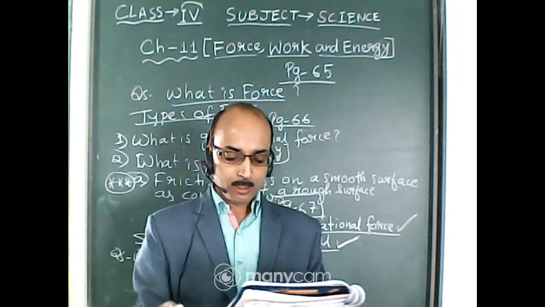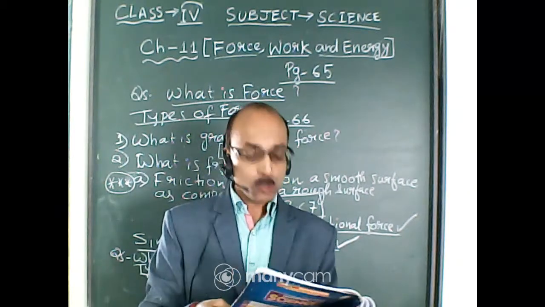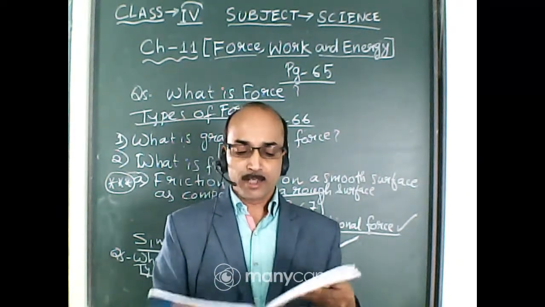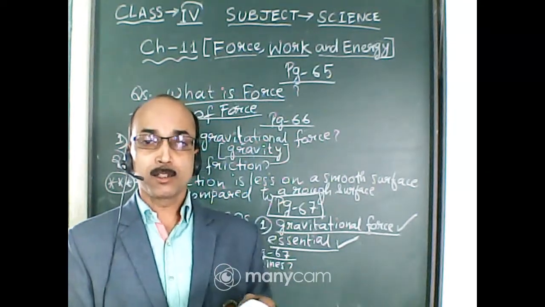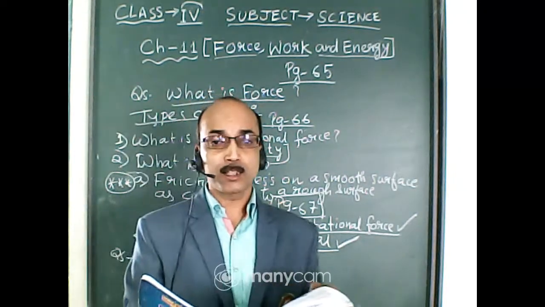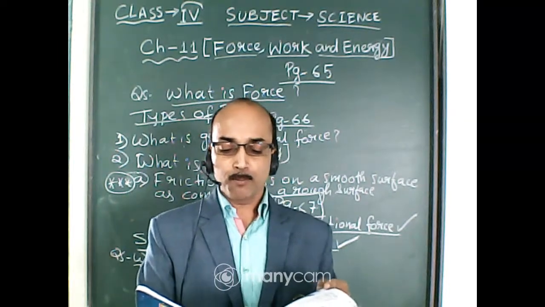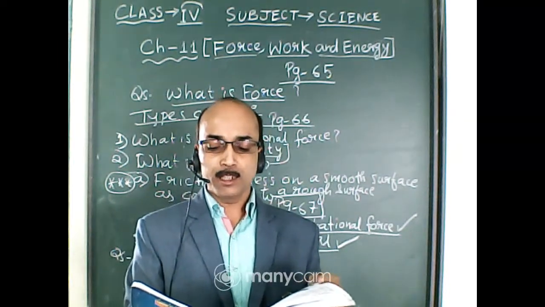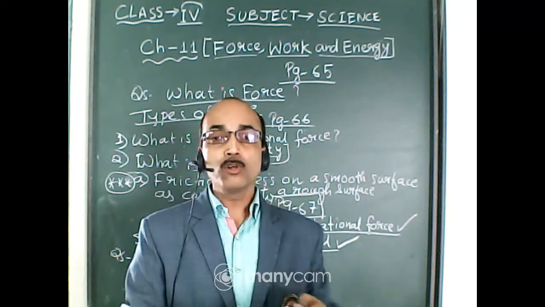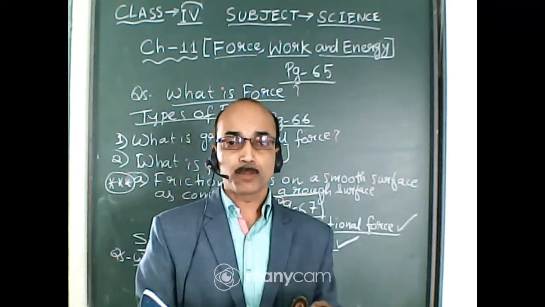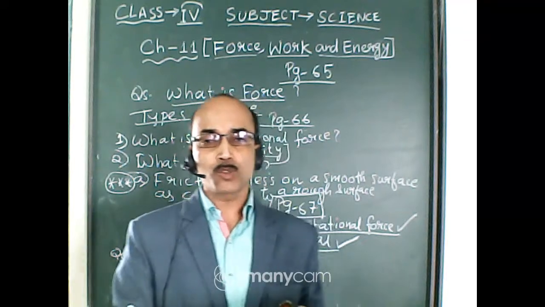Okay students, so today we have read up to the simple machine screw. But remember there are 6 types of simple machines. They are pulley, lever, wheel and axle, inclined plane, wedge and screw. Next day we will learn more simple machines from the same chapter number 11, force, work and energy.